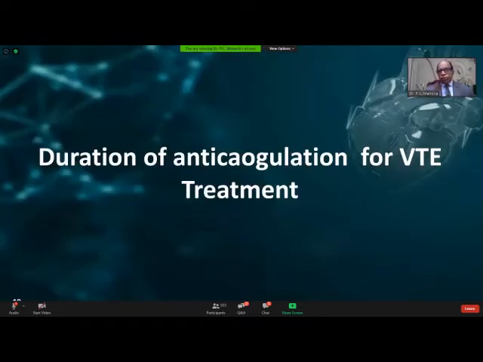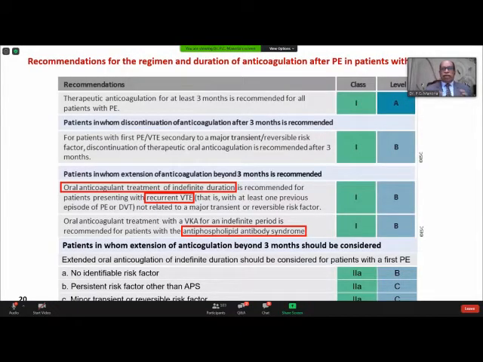Now, what should be the duration for VTE treatment? Three months of anticoagulation is given for all patients. After 3 months, if you find that the patient's first pulmonary embolism or VTE is secondary to a major transient or reversible risk factor, you can discontinue therapeutic oral anticoagulants after 3 months. But on the other hand, if you don't have an identifiable risk factor, you have a persistent risk factor, or a minor transient or reversible risk factor, you have to extend the therapy beyond 3 months and reassess.